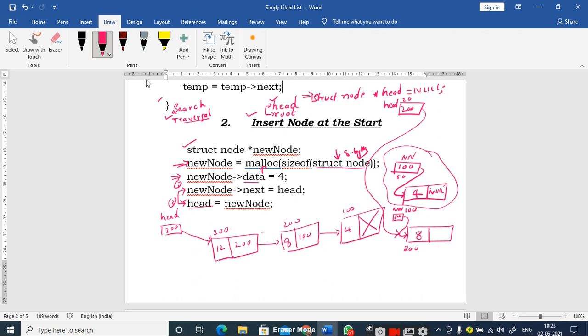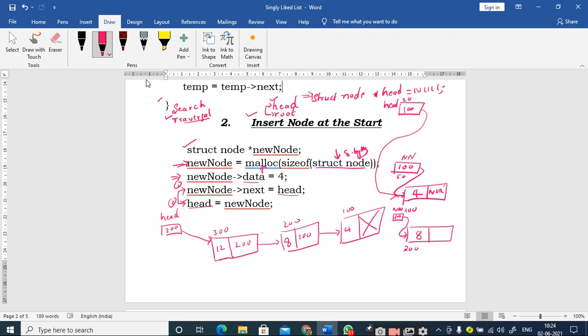So for that purpose, what I have to do is, initially I have to make the new node next part point to this first node, right? So where is the address of this first node? It is present inside the head. So how can I access the next part of this new node? By using this statement, that is new node arrow next is equal to head.